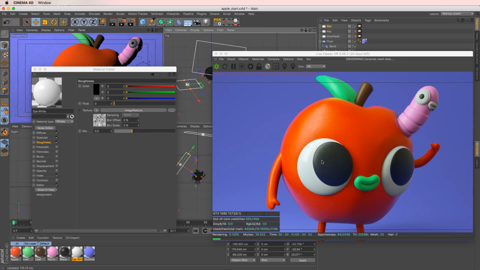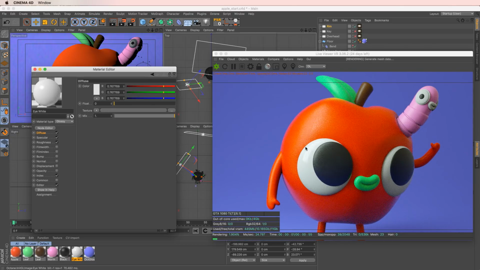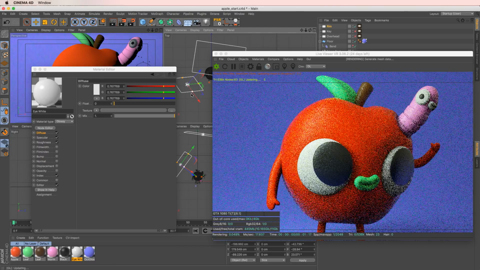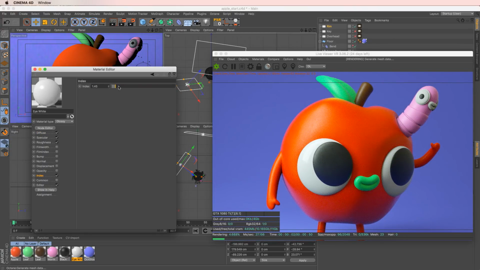Again, this is where maybe we go to our diffuse and make this maybe a darker white, maybe a middle gray, so we can more see those bright little highlights there. So yeah, I think that's looking a lot better. The one thing we can do to add more sheen to this, of course, is just upping the index of refraction. We can see a lot more of that shininess coming through if we have an index of 2 versus the 1.4 or 1.5 or whatever we had before. So way more glassy. So maybe that's a little bit too much, but you can definitely tell.